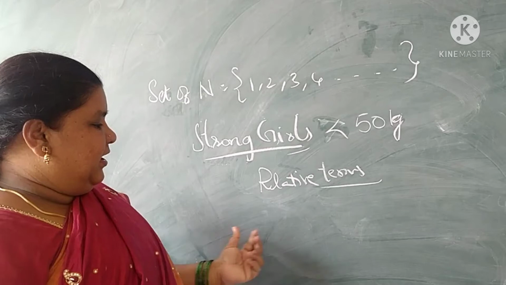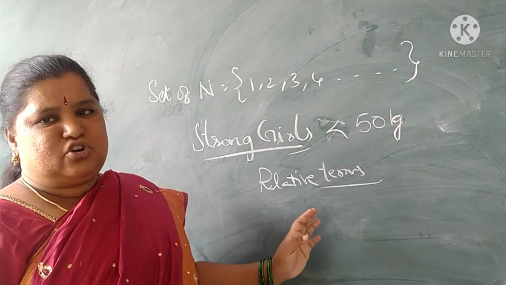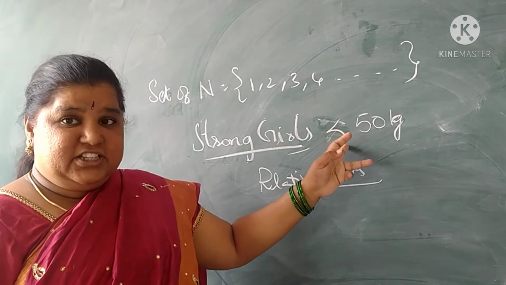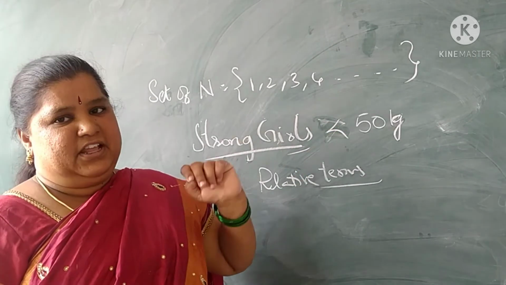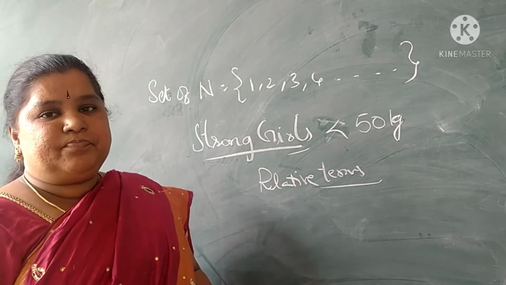We can write some names, and they are the set of strong girls, with the condition greater than 50 kgs. If they ask like this, we cannot write.